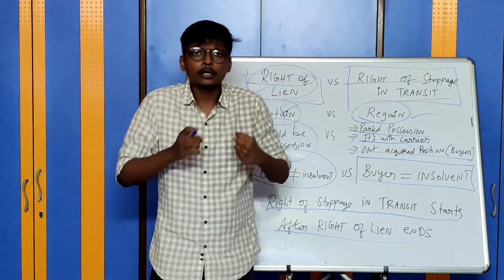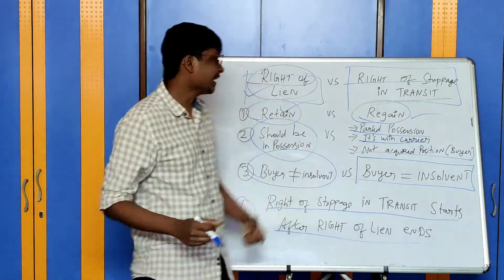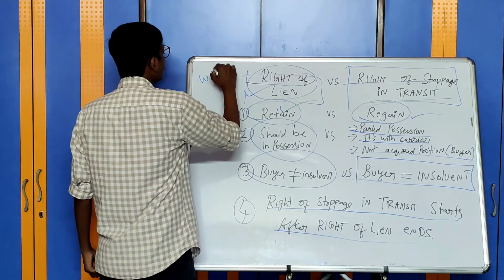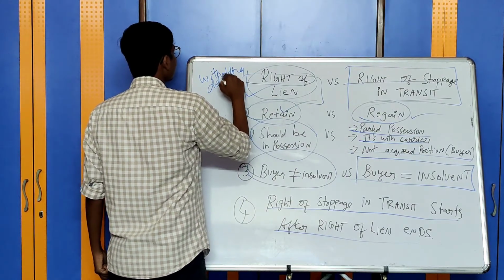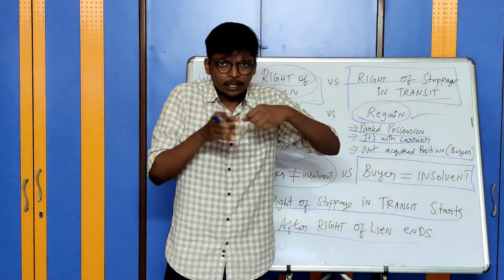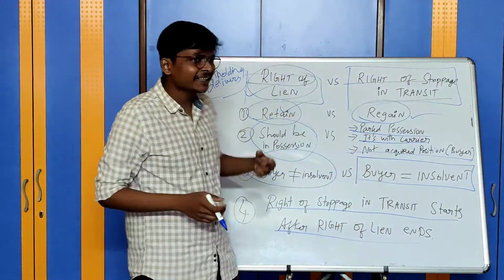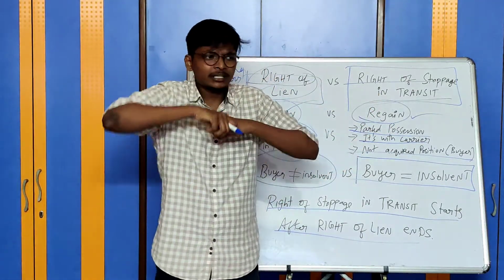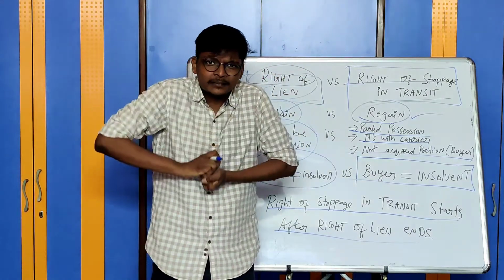With this, we have covered all the rights of unpaid seller against the goods. One last right is withholding delivery. This is applicable where the ownership, property in the goods has still not passed to the buyer. Withholding delivery means I am retaining the delivery, I am not letting the delivery go out. Even though the goods are sold, I am keeping the delivery with myself.